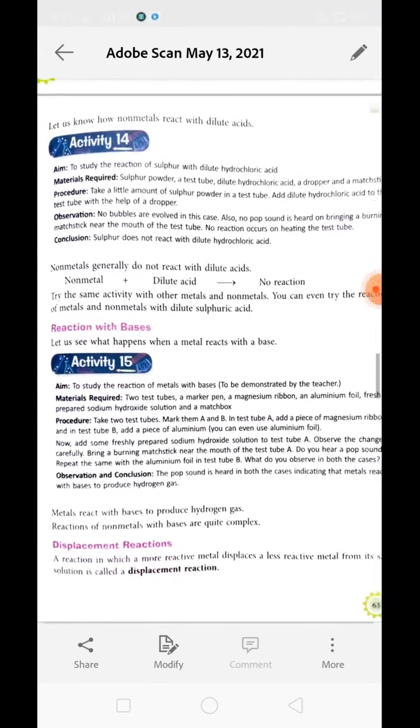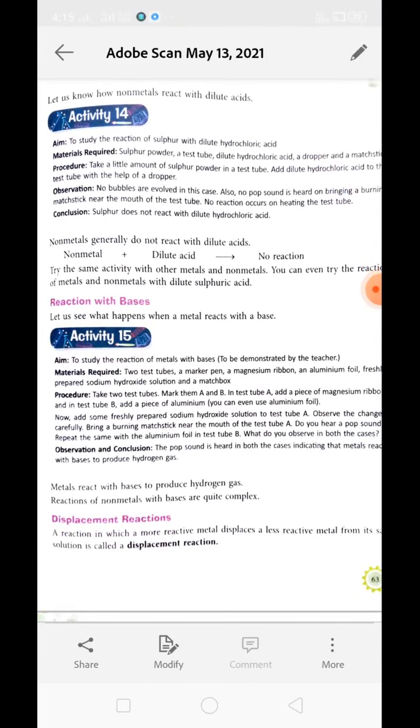Now, activity number 14 is about explaining how non-metals react with dilute hydrochloric acid. To perform this activity, we need hydrochloric acid, sulfur powder, a test tube, a dropper and a matchstick. We will take a little sulfur powder in a test tube, then add hydrochloric acid to it and wait for the reaction.